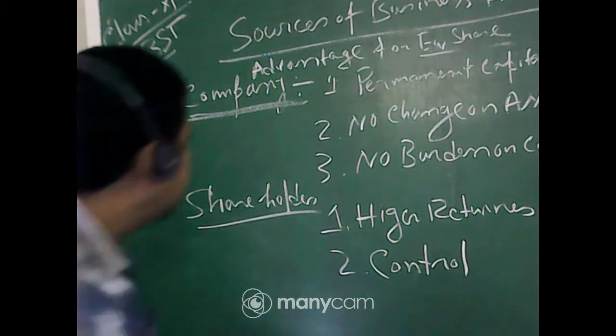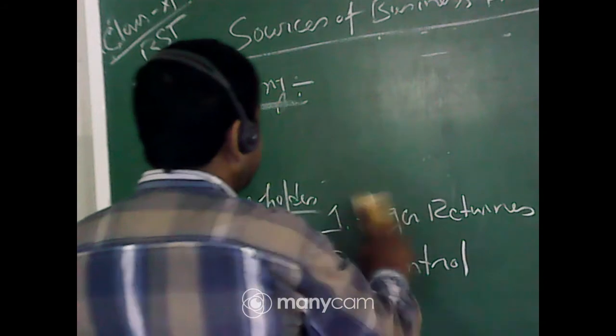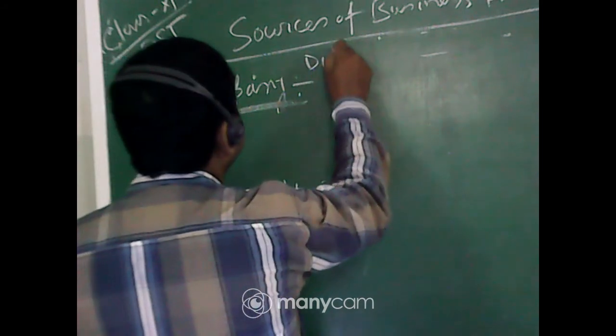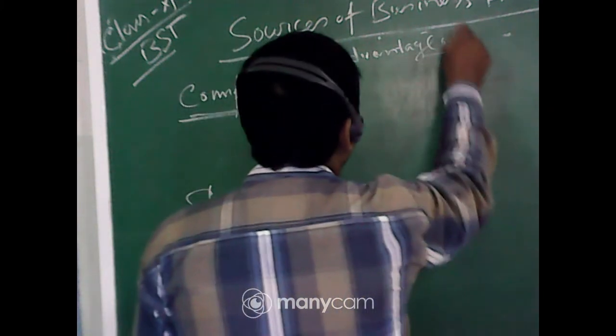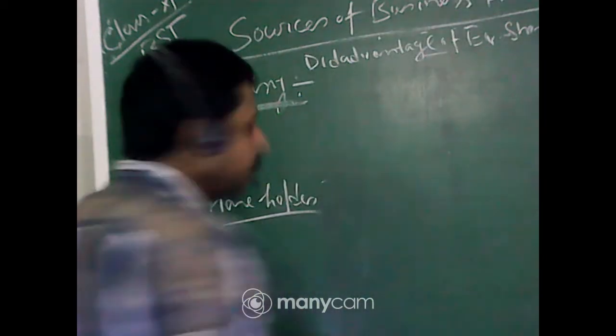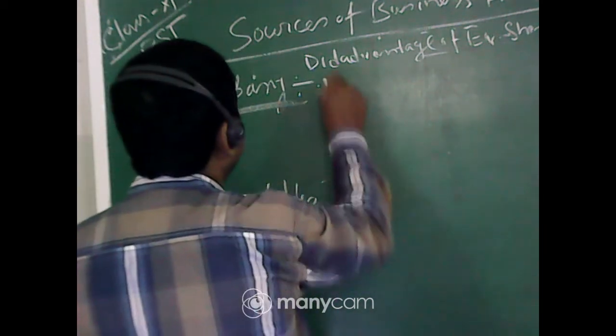Now what are the disadvantages? If there are advantages, there are certain disadvantages there. Now what are the disadvantages in case of the equity shareholder, or raising capital through equity shares? Actually, in case of the company, what is the disadvantage? Number one is higher cost.